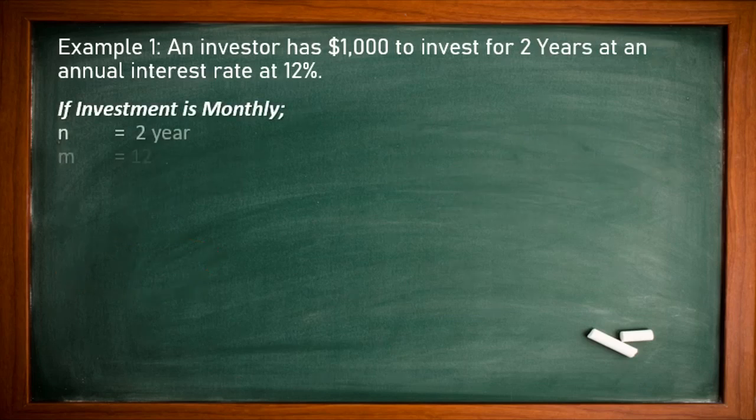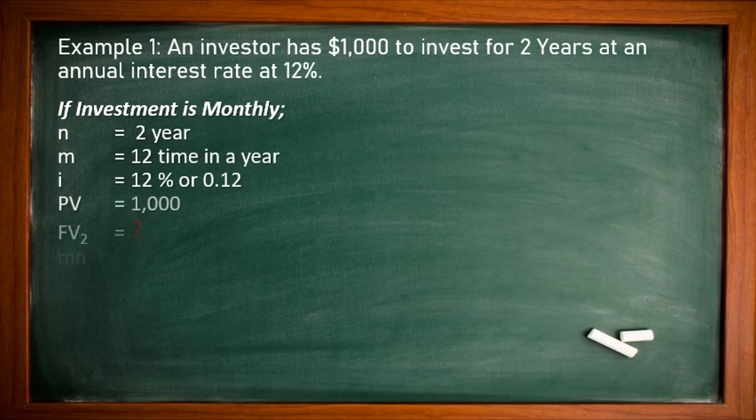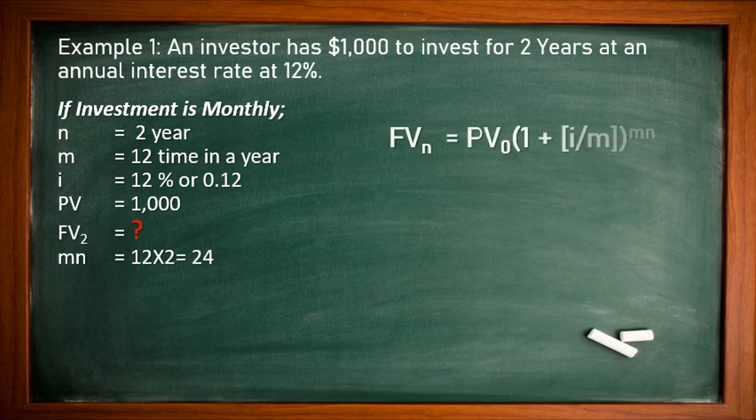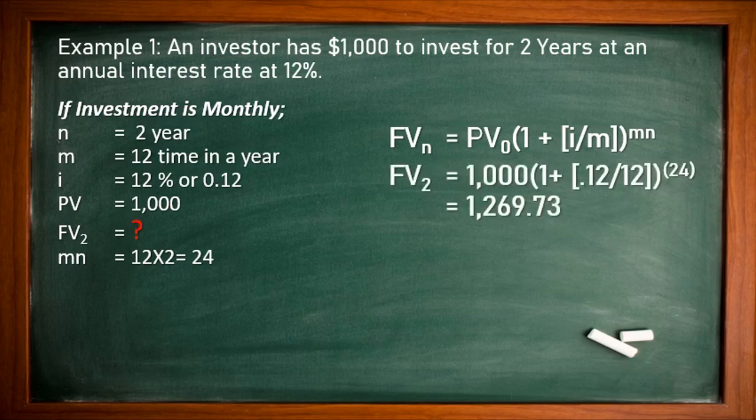Same as we go for the monthly basis, so m is 12. n is equal to 2 years, m is 12 times, i is 12%, present value is 1,000, and we need to calculate the future value for 2 years. Here m times n, 12 multiplied by 2, becomes 24. So we put 24 as the power in the formula. Let us see what we get: 1269.73.